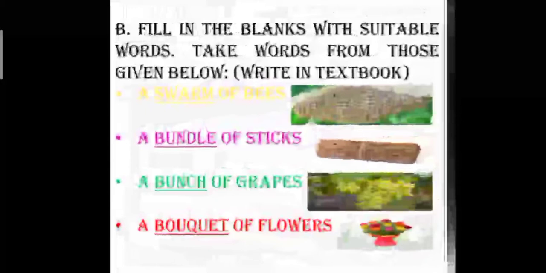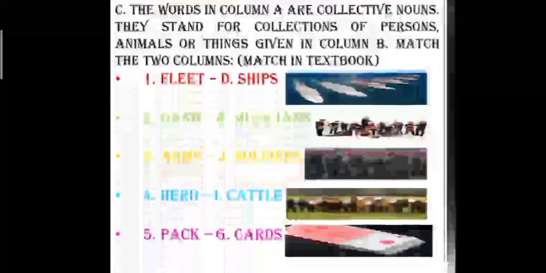A dash of grapes. We are always interested in eating more than one grape, isn't it? Because we like them very much. So it will be a bunch of grapes. A dash of flowers. When we talk about one flower, it will be a flower. But when we talk about a group of flowers, it would be a bouquet. A bouquet of flowers.